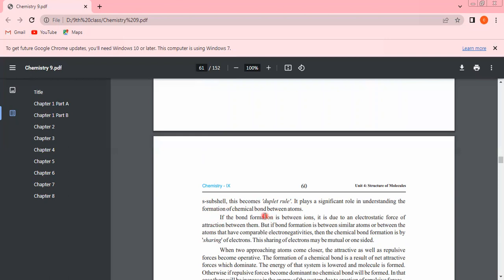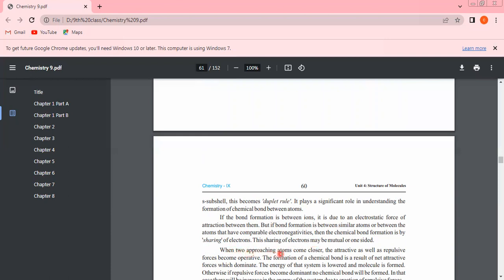If the bond formation is between ions, it is due to an electrostatic force of attraction between them. But if bond formation is between similar atoms or between atoms that have comparable electronegativities, then the chemical bond formation is by sharing of electrons. This sharing of electrons may be mutual or one-sided.